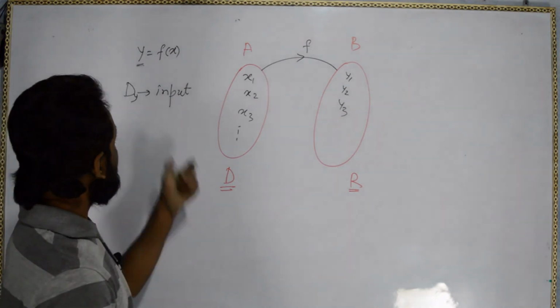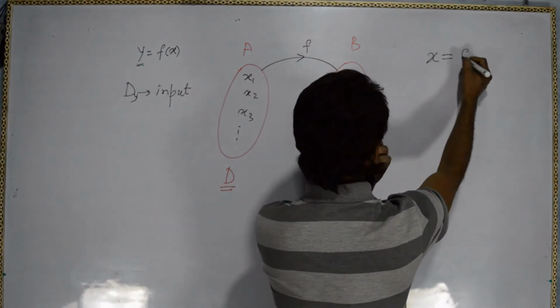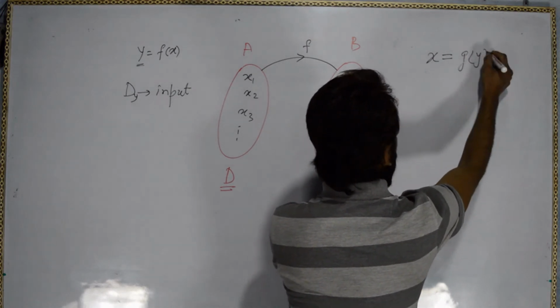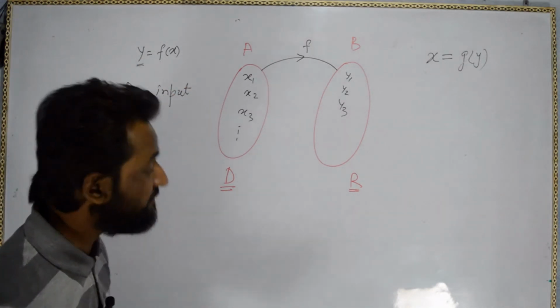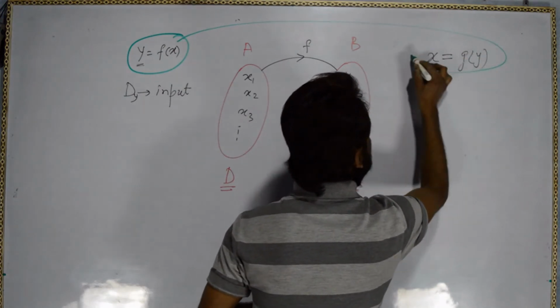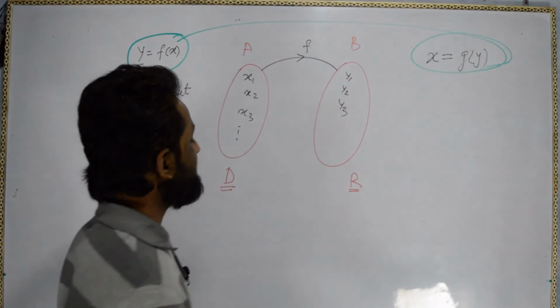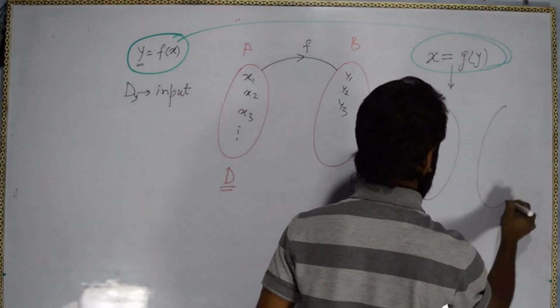Now, if we are able to define a function like this, x equal to g(y), if somehow we are able to transform y equal to f(x) into this form, then all the scene has changed. Now we have this.